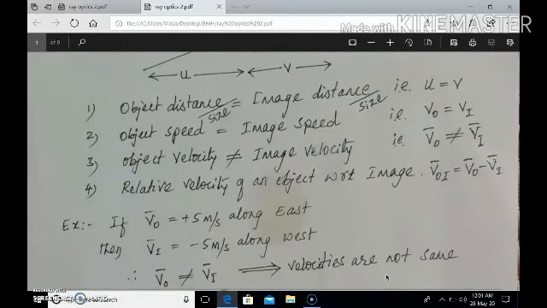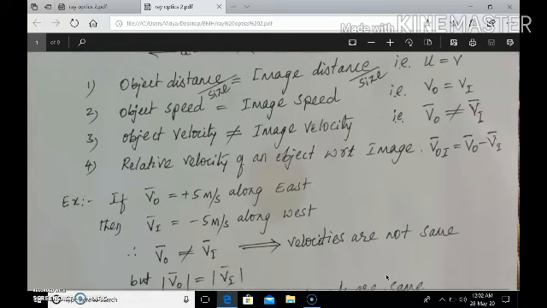is the relative velocity of an object with respect to the image. In the first year syllabus, we have seen the relative velocity of one train with respect to another train. If two trains are running on parallel tracks in opposite directions, the other train appears to run faster, at double the actual speed, because of relative velocity. The relative velocity of an object with respect to the image, denoted by V_OI, is the difference of object velocity and image velocity.